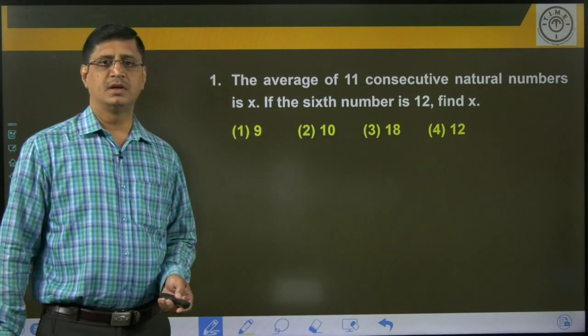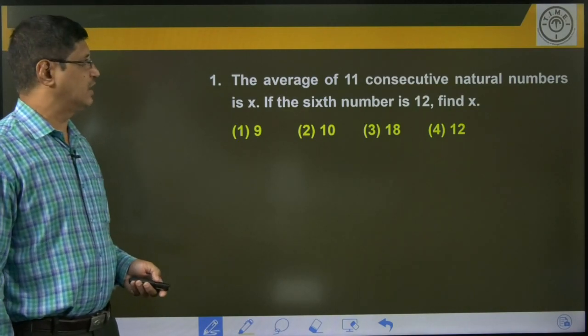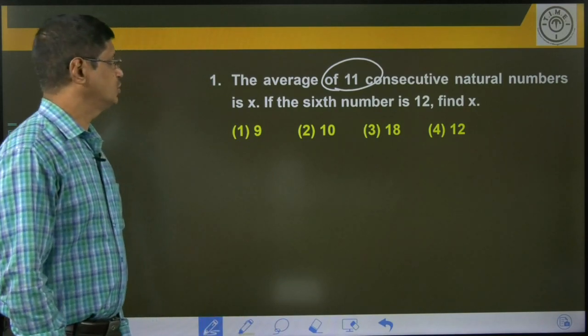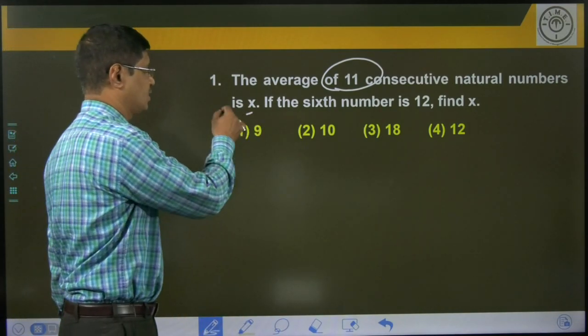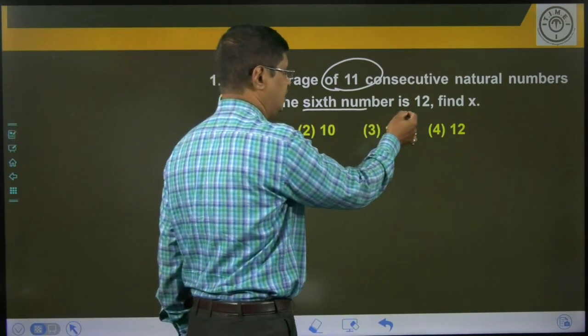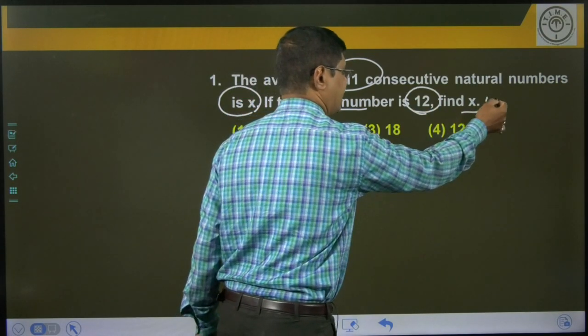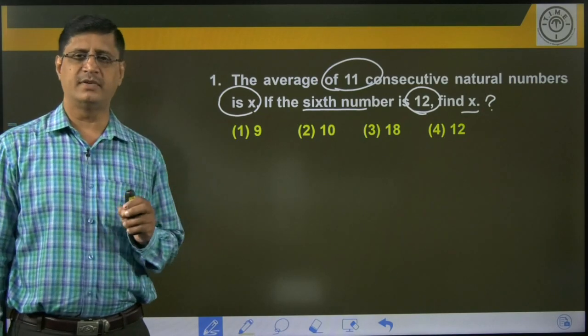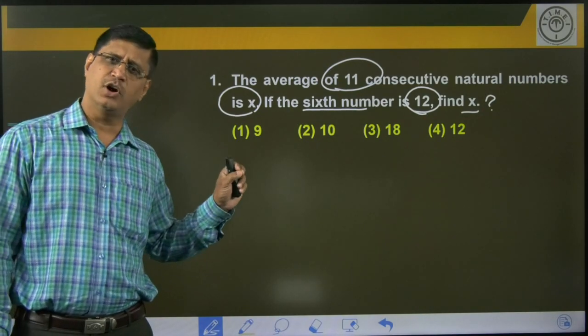Question number 1, the average of 11 consecutive natural numbers. Average of the 11 consecutive natural numbers is x. If the 6th number is 12, find x. Dear students, read the question carefully and pick the relevant data. Please pause the video and solve the question.